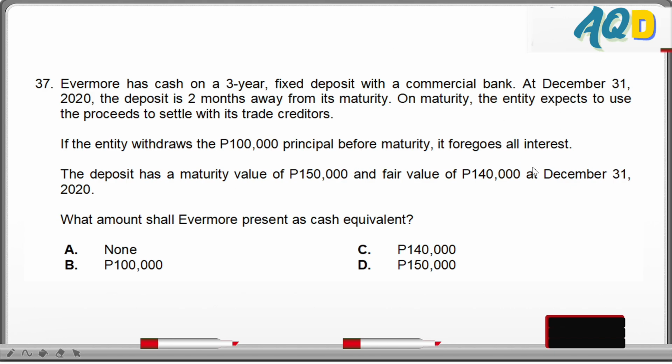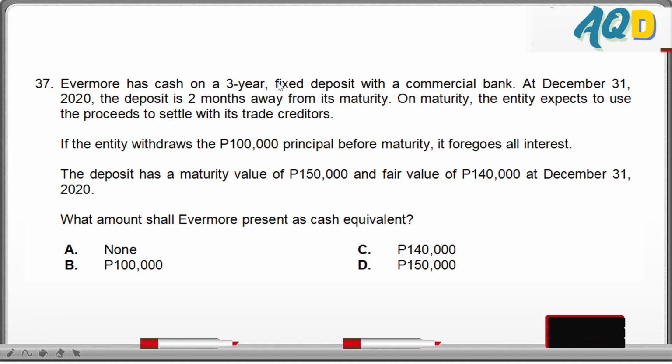There is nothing saying it was bought 3 months before maturity. So we cannot assume that that is the case. All this 37 means is that it was bought long ago. Almost 3 years ago. And in 2 months the instrument will mature. But it does not say that it was bought 3 months from maturity.